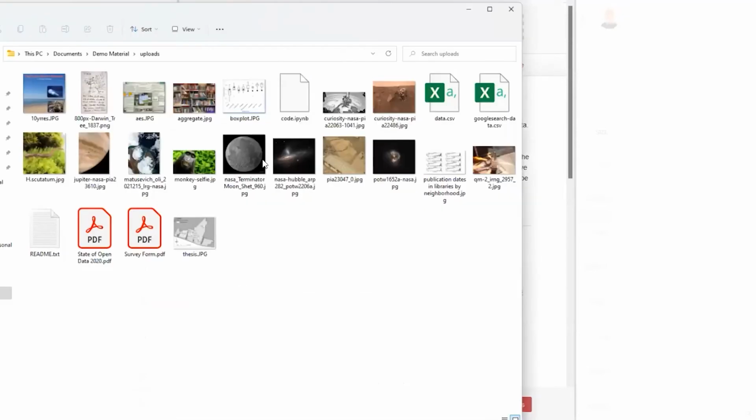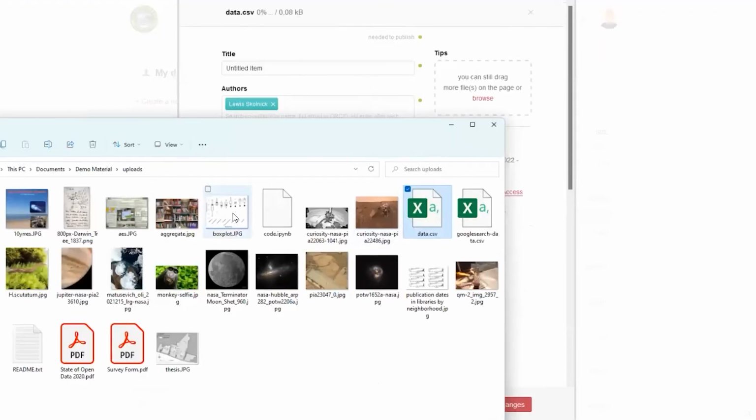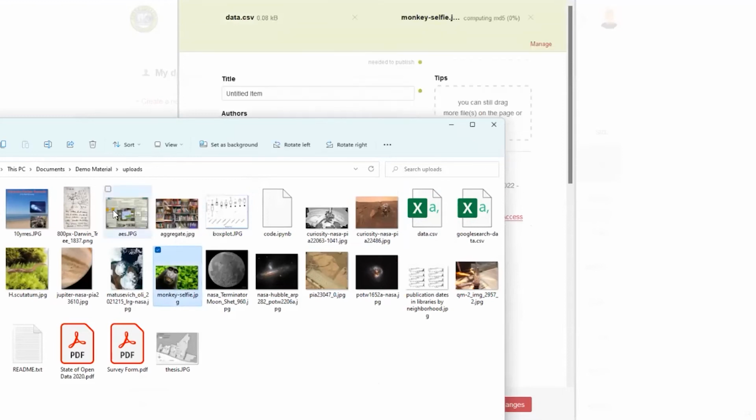So I'm just going to drag and drop some things in here. You can put, as I mentioned, up to 500 files, all different types, and they'll all just upload together.